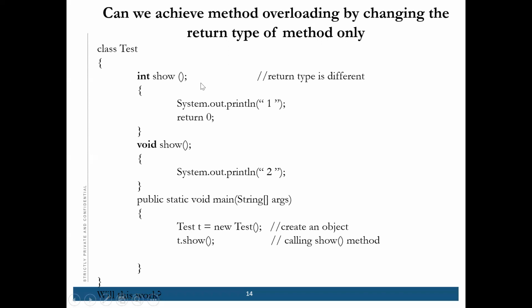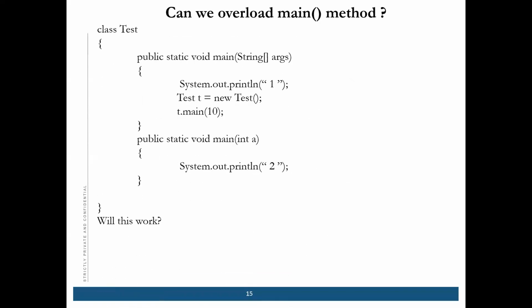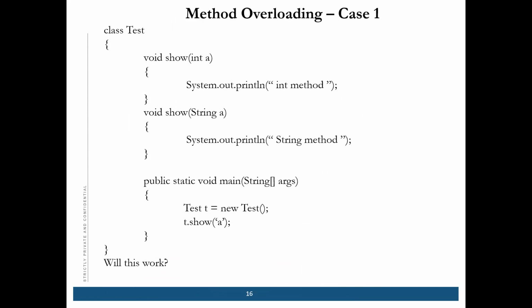As we have seen, this is not working, right? If we do, there's one example given in the paper. Now we can overload the main method. This is also covered. Now comes the type promotion.